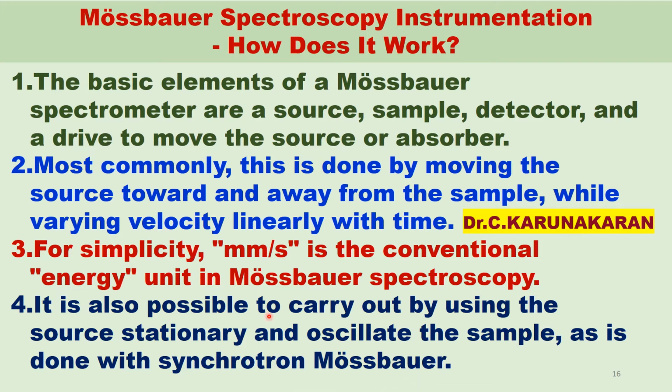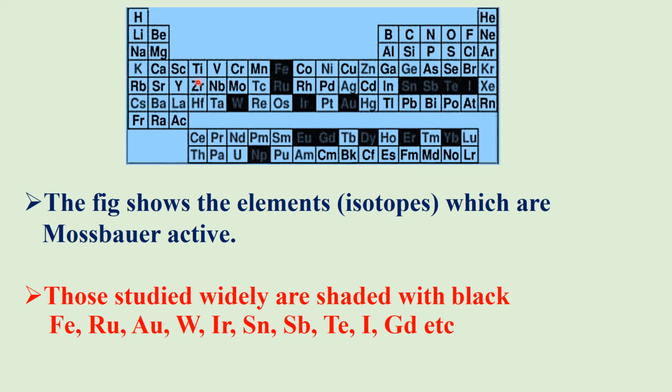So it is also possible to carry out Mössbauer spectroscopy with the source stationary and oscillating or moving the sample in synchrotron Mössbauer spectroscopy. Here, which elements or isotopes of elements are Mössbauer active? This is the periodic table. We have more than 100 elements.